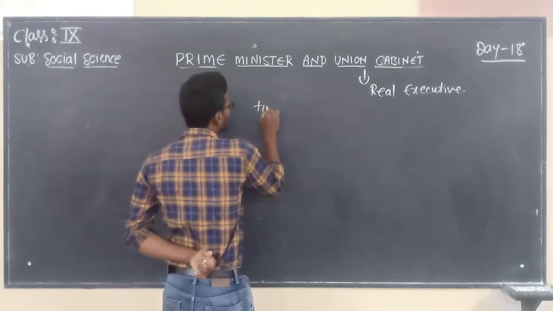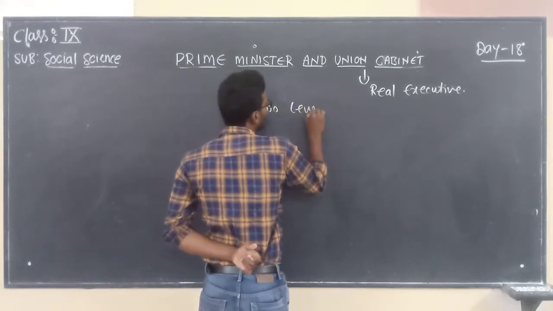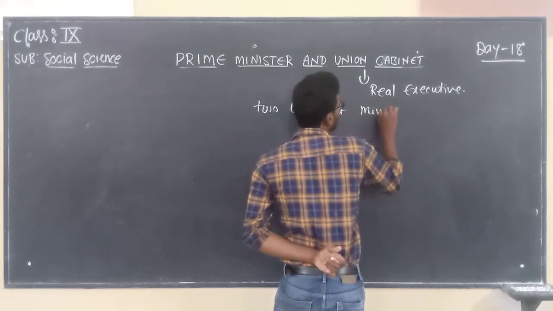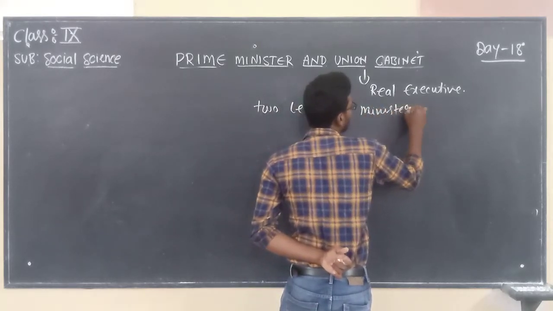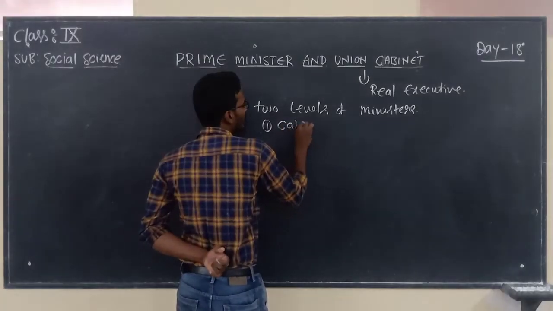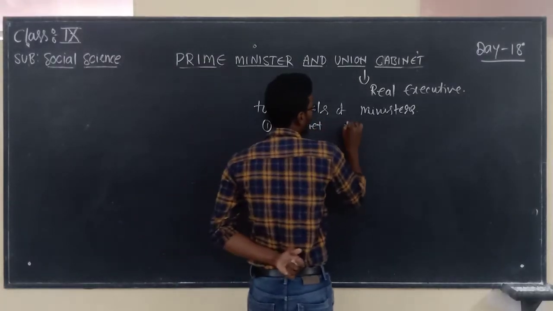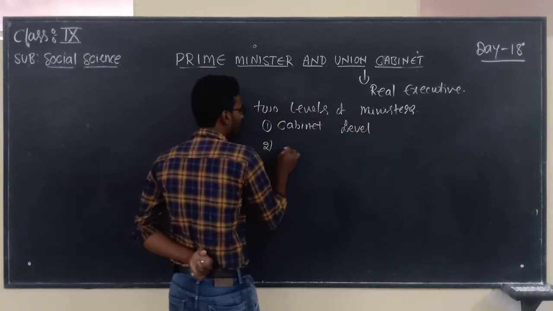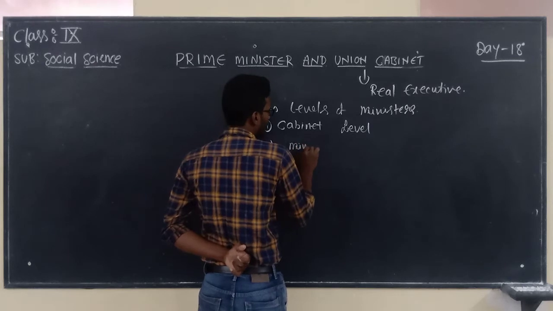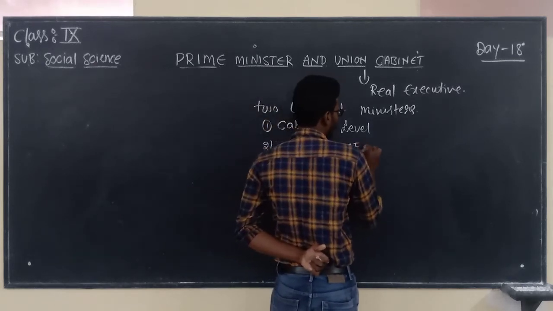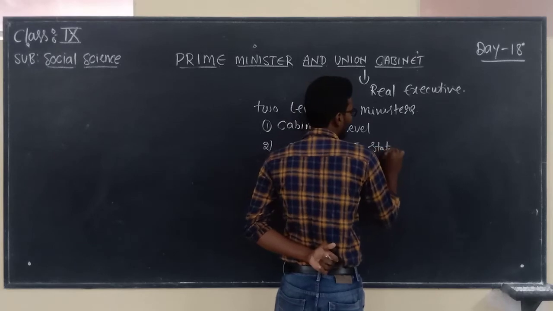Means we can say two levels of ministers. One is cabinet level. The second level is ministers of states.